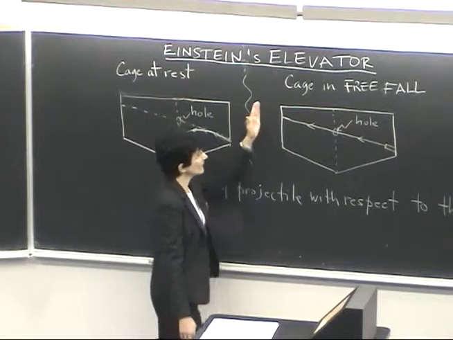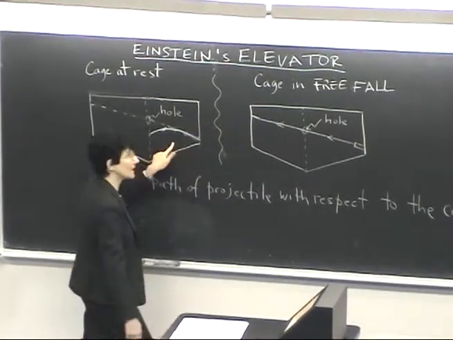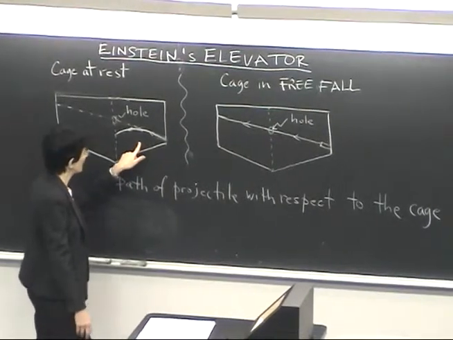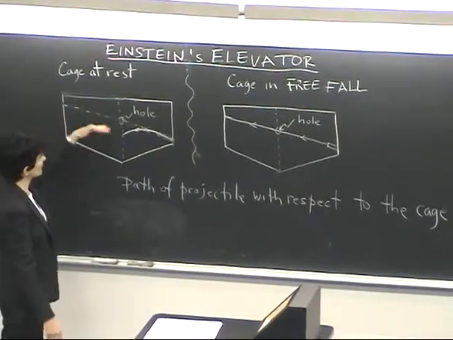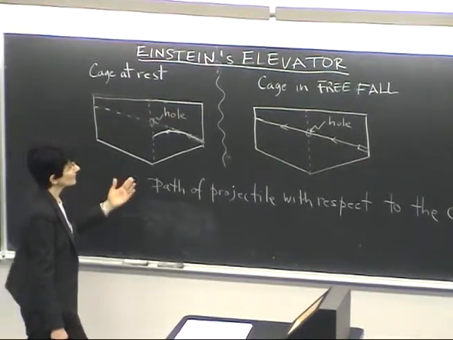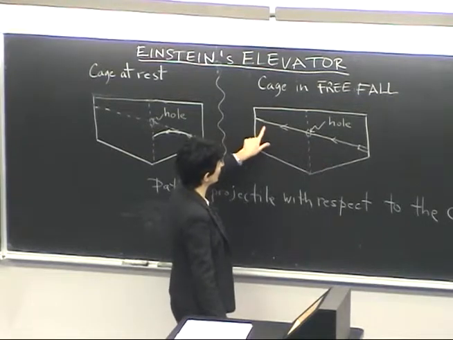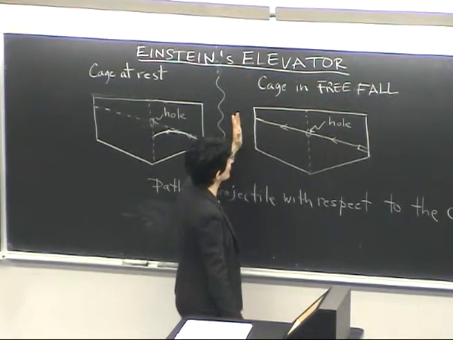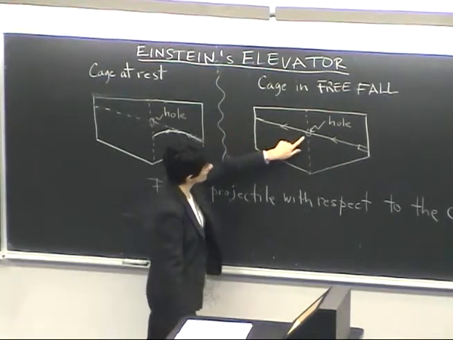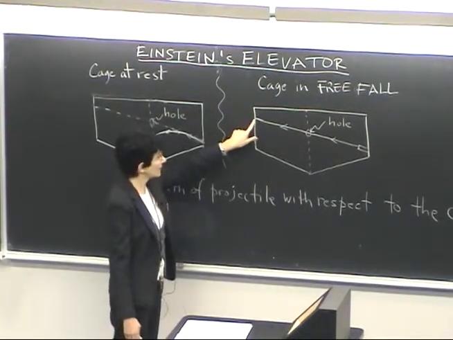Instead, if the cage is in free fall, at the same moment the projectile is in free fall, then both cage and projectile are falling with the same acceleration, and the path of the projectile is then a straight path with respect to the cage. It goes through the hole, and it can be collected on the other side in a little net.